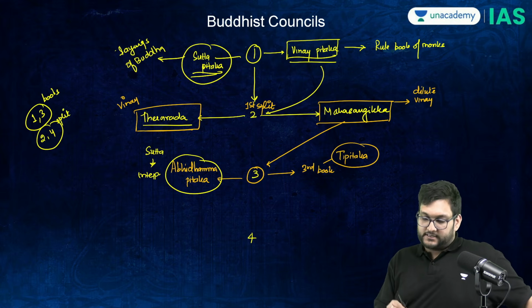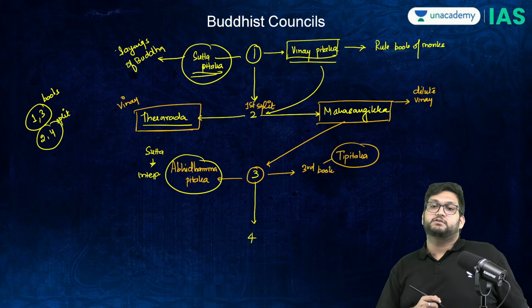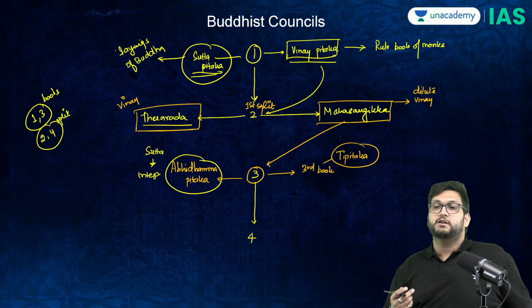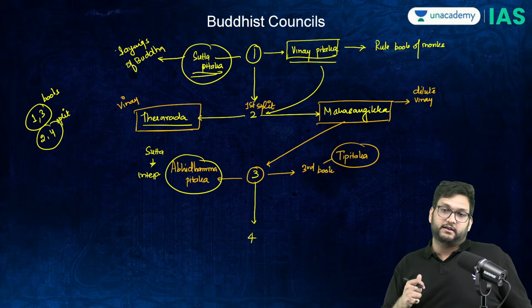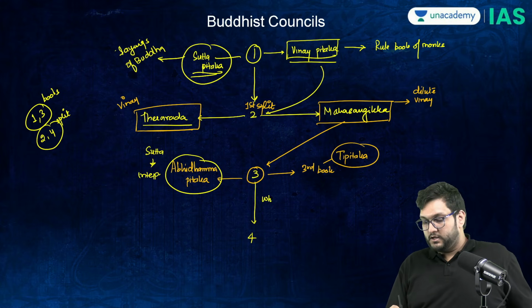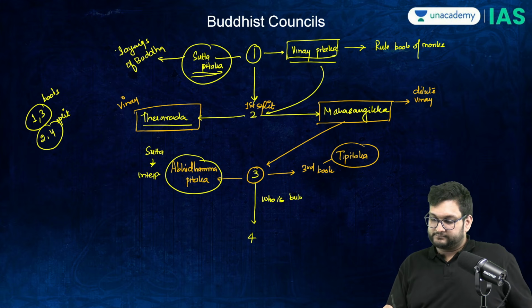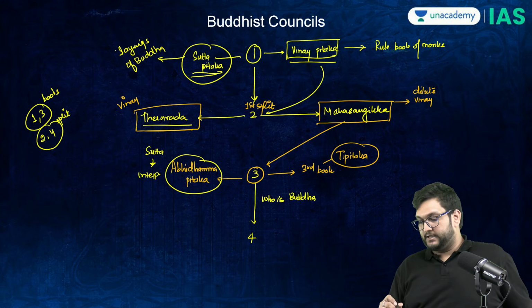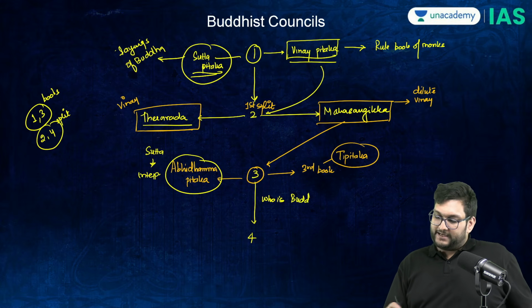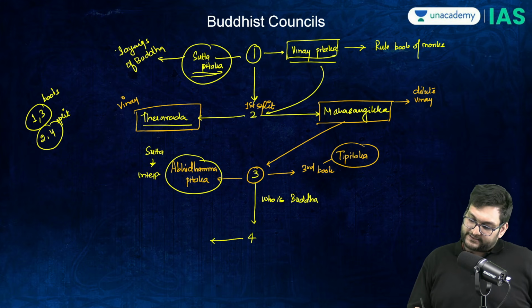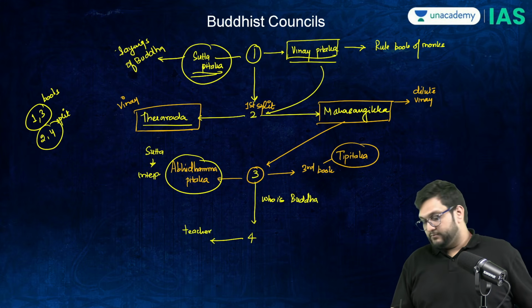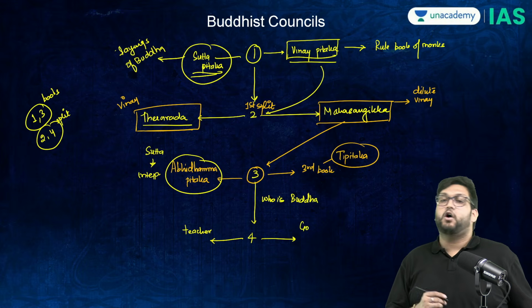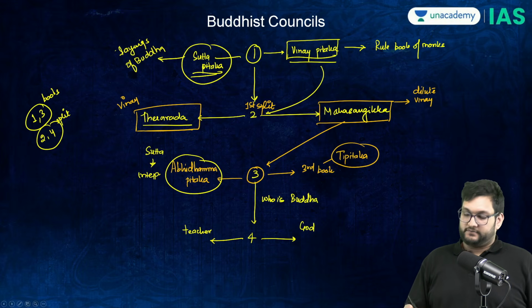Why? Because in the third Buddhist council, between third and fourth, there will again be a disagreement which will rise over who is Buddha. Meaning, one group will say that Buddha is a teacher. One group will say that Buddha is God, He is God himself.